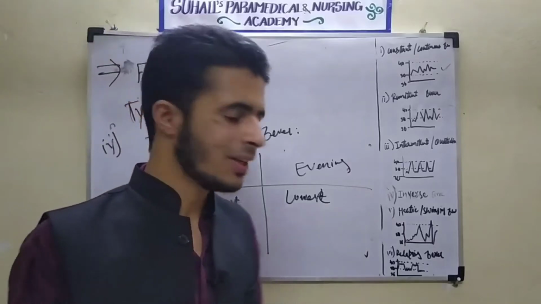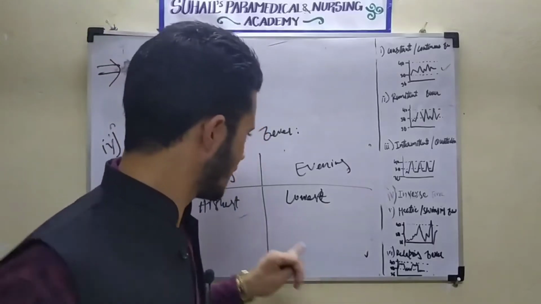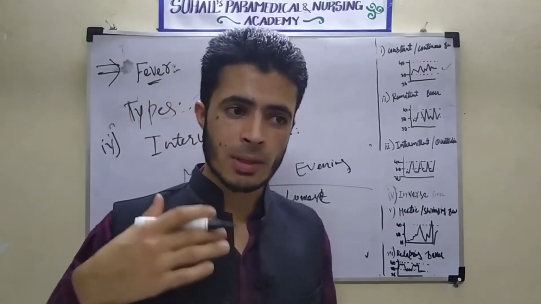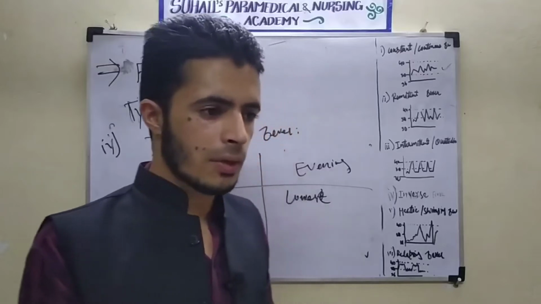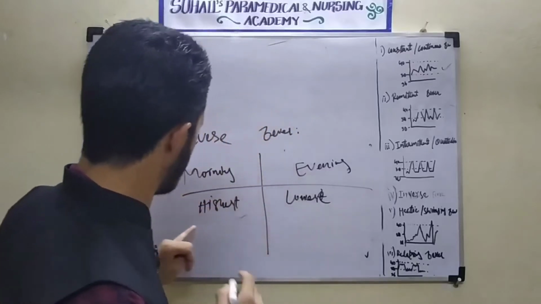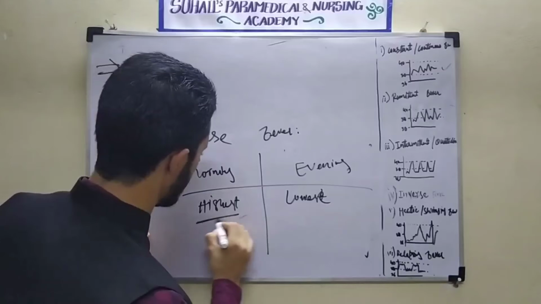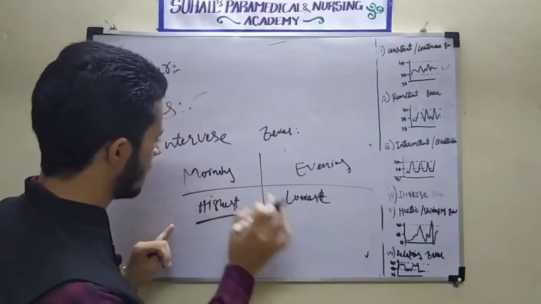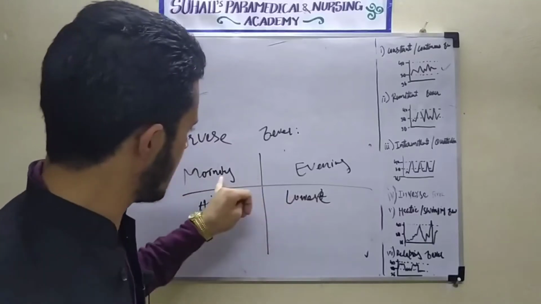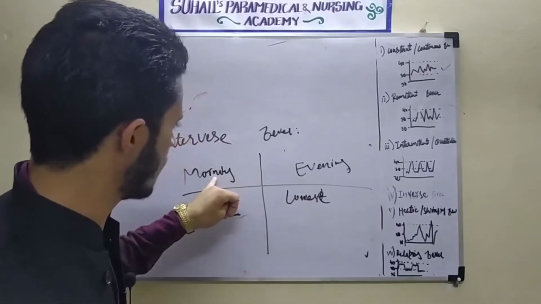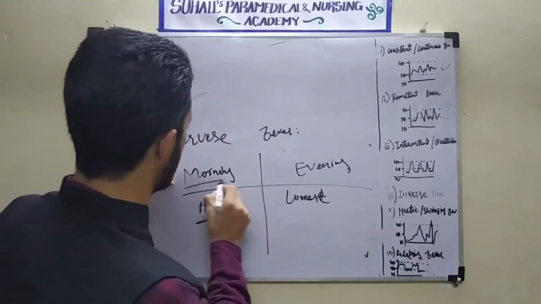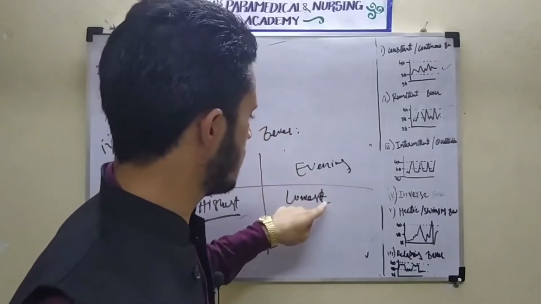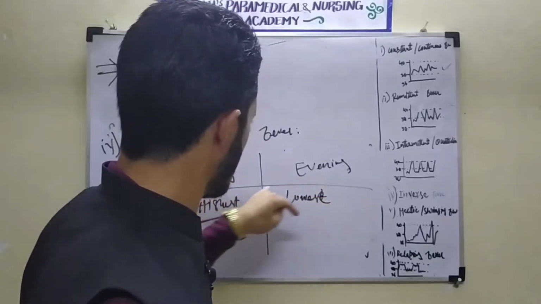But in case of normal fever, whenever there is fever, the temperature will be more in the evening, and the temperature of the body will be lowest during the morning.